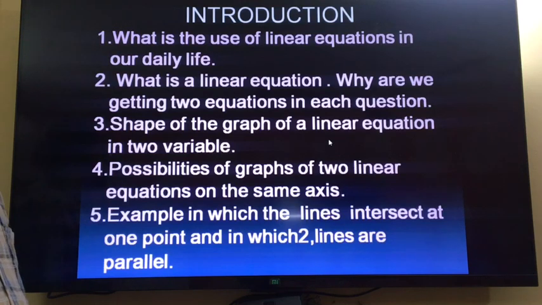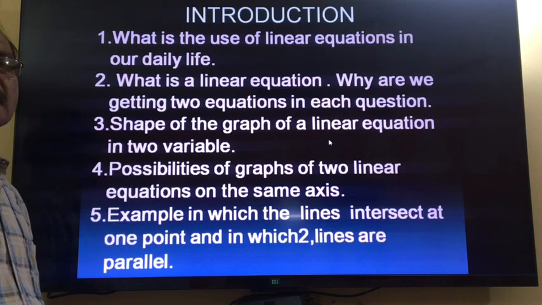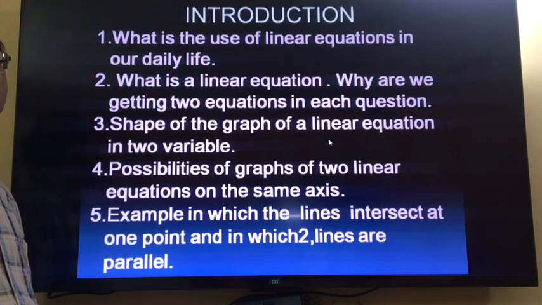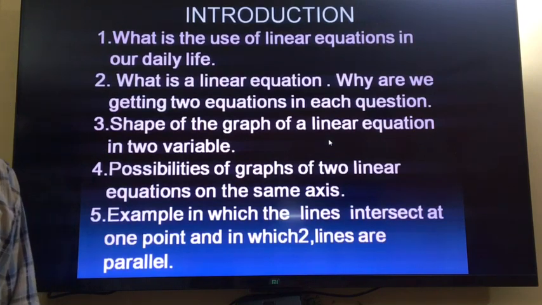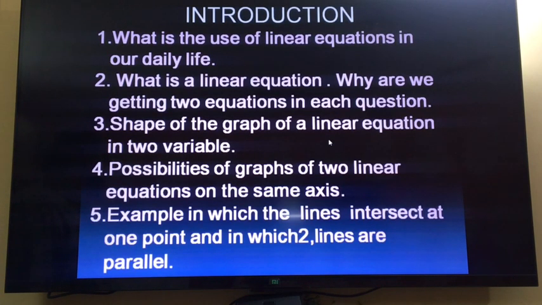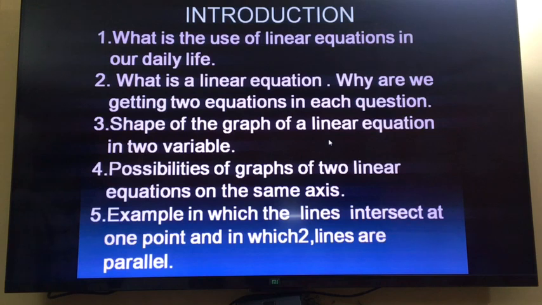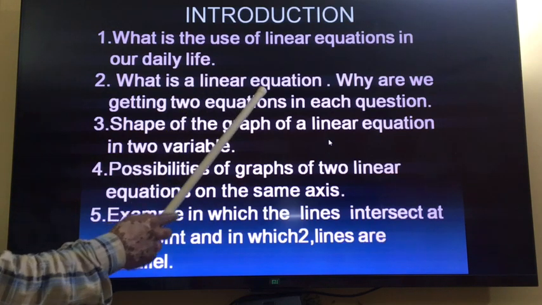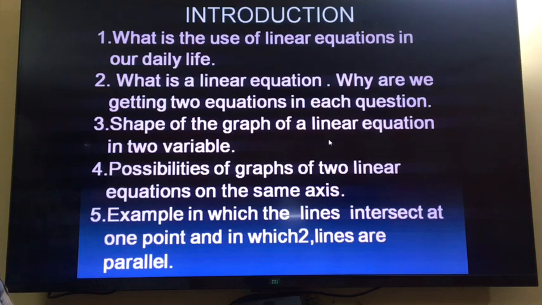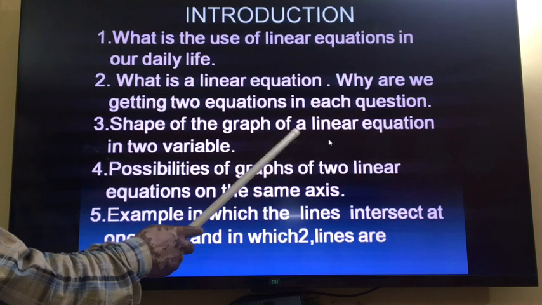If you want, you can note these things in your notebook and learn them, understand them very well, and apply them during the solution of questions, right? The first point is what is the use of linear equations in our daily life? After studying this chapter, how will you use this in your daily life? That I will tell you. After that, as the name of the chapter is linear equation, what is a linear equation, and why are we getting two equations in each question? The reason for this. Then what will be the shape of the graph of a linear equation in two variables?